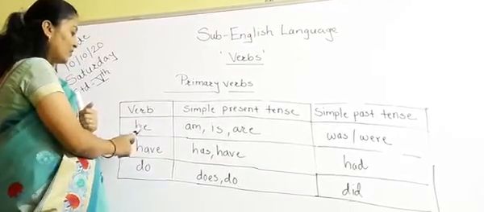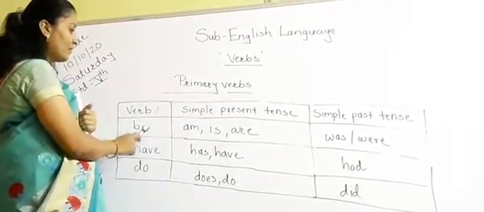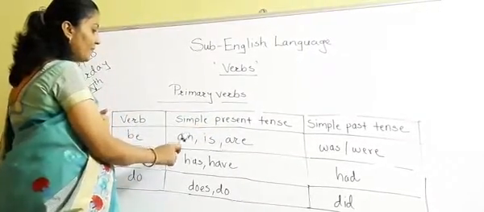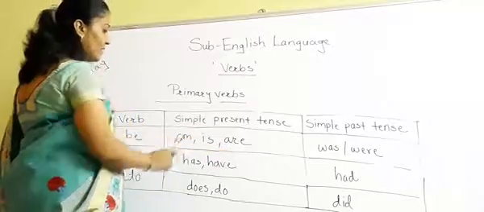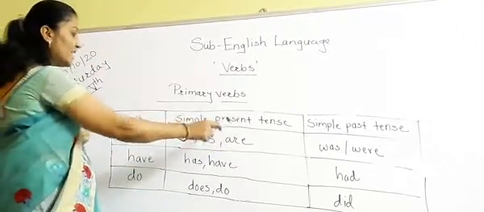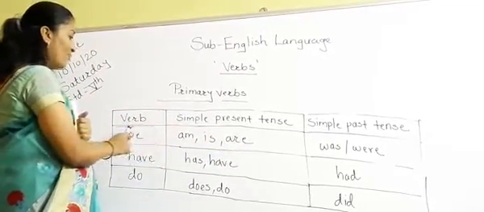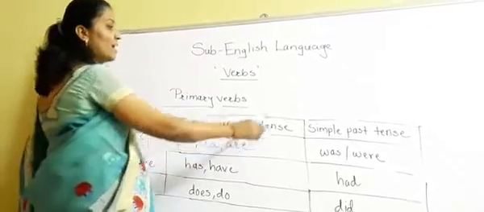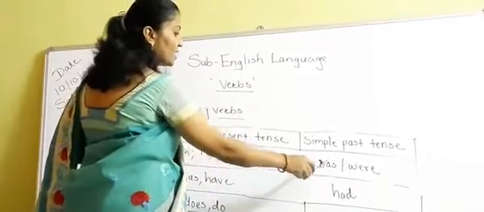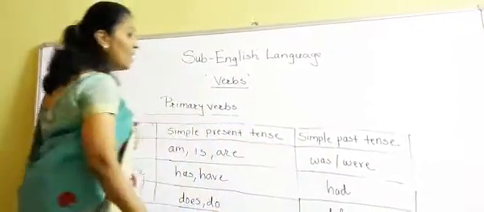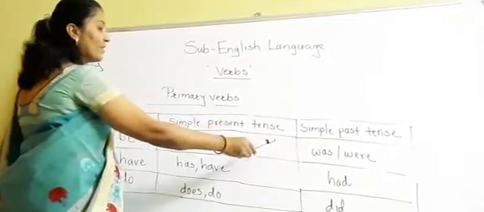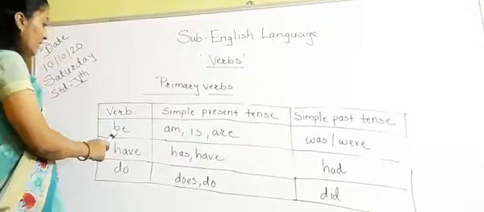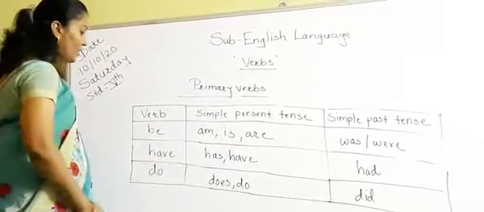Now first we are going to see the verb be. In simple present tense we are using its form as am, is and are. But in simple past tense we are using its form as was and were. It depends on the subject. Now see the second one, the verb have.